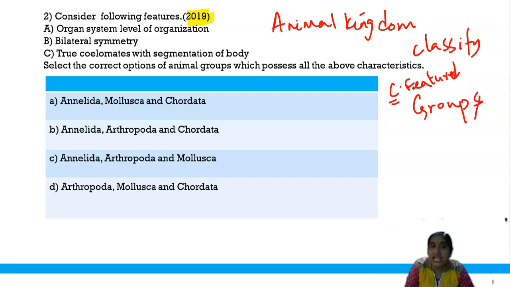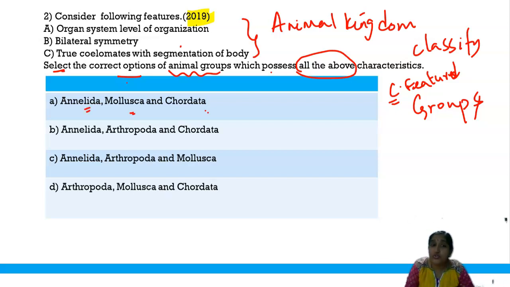The question is: A, organ system level of organization. B, bilateral symmetry. C, true coelomates with segmentation of body. Now select the correct option of animal groups which possess all the above characters. So the question is asking which animal has organ system level of organization, bilateral symmetry, and true coelom. If you see the answer options, the first option is Annelida, Mollusca, and Chordata.